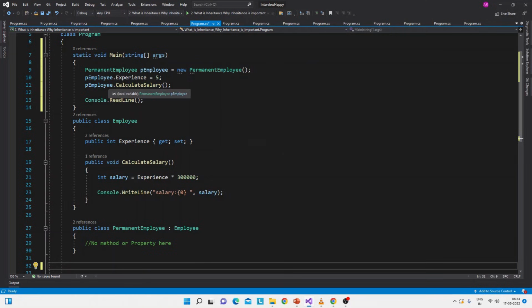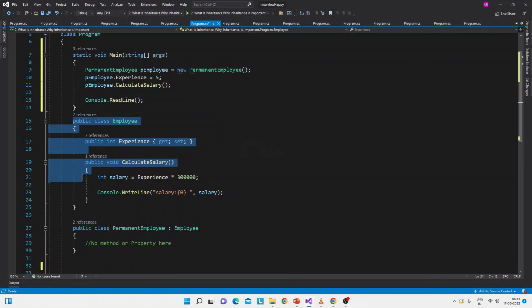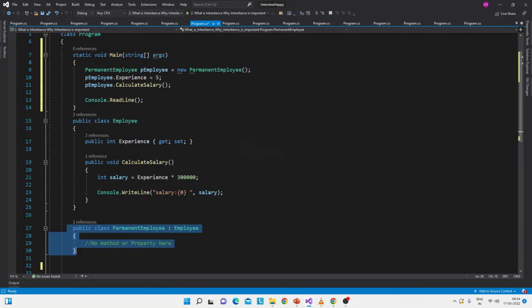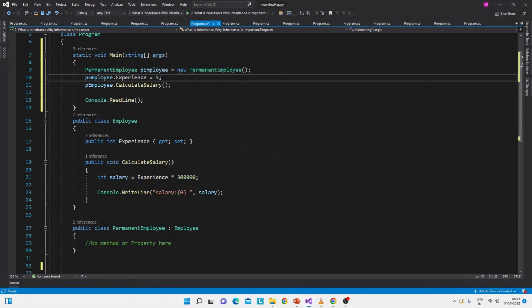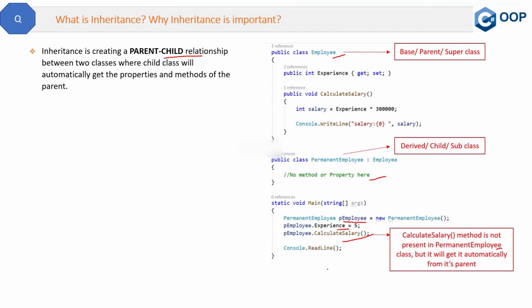See, here is the console application. We have a small employee class and the same permanent employee class which is inherited from the employee class. Now we are creating the object of the permanent employee class. And see, if we do this, this experience and this calculate salary method are not present in the permanent employee class, but it is inheriting them from the parent employee class. Let's go back to the slide now. So this is what inheritance is.